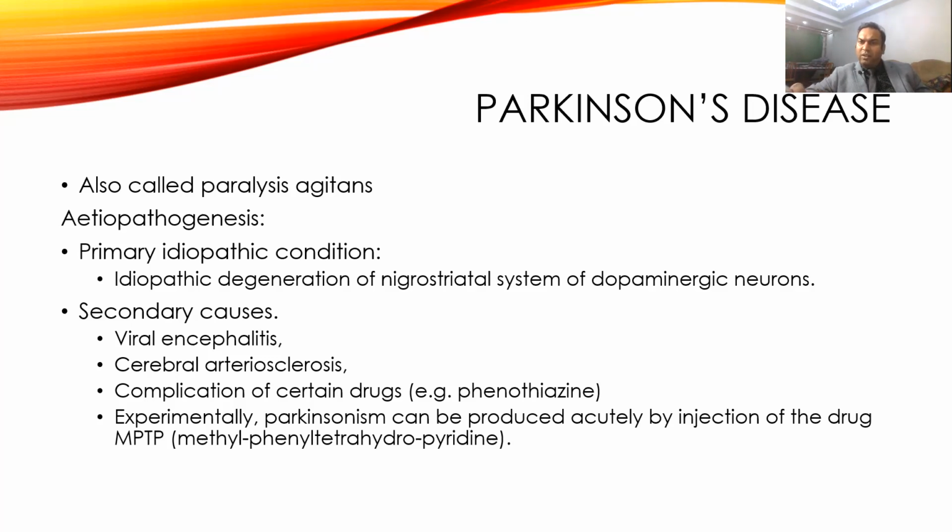Then cerebral atherosclerosis can cause decreased blood supply and ischemic damage to the basal ganglia. Some drugs like phenothiazine, with long-term use, can cause damage to the substantia nigra. And one drug is called methyl phenyl tetrahydropyridine. This drug is injected into animals to produce experimentally a disease similar to Parkinsonism, so that we can see the effect of various drugs on Parkinsonism. So for drug trials, we use this type of animal.